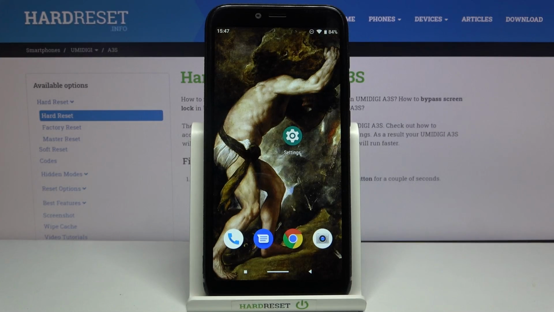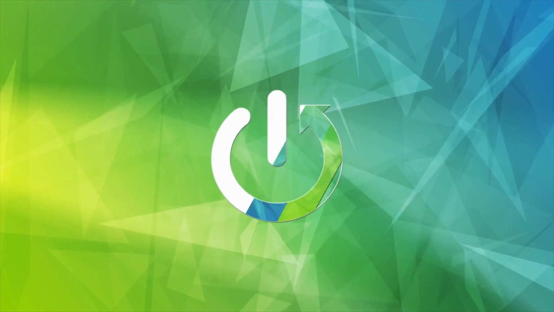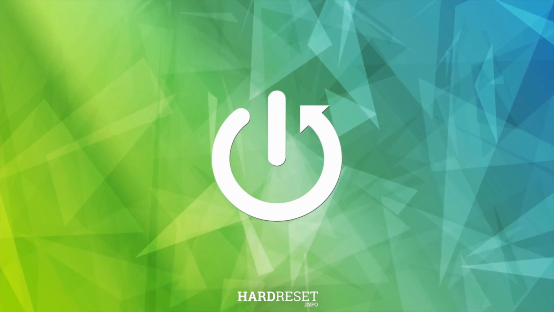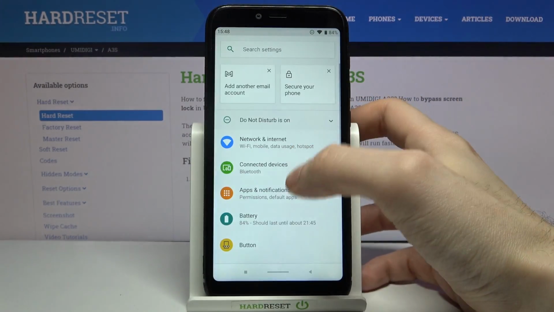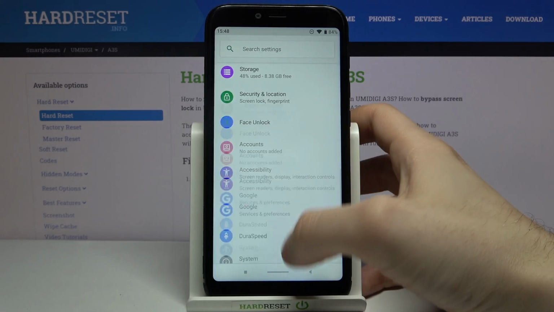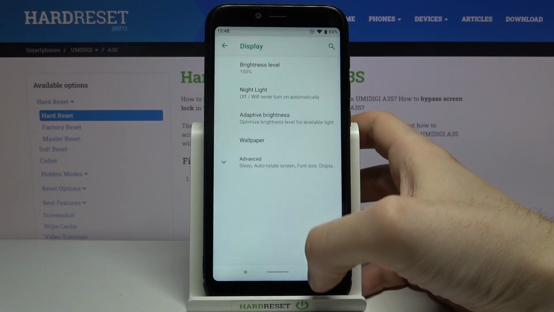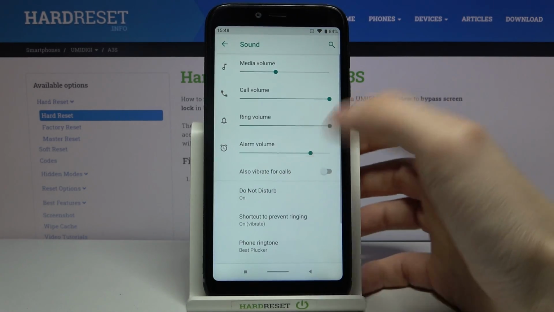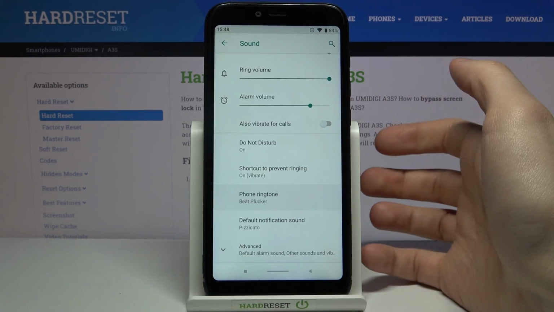Here I have Umidigi A3S, and today I'm going to show you how to change ringtone on this device. So firstly, you have to open settings, then you have to go to the sound section, and here you have phone ringtone.